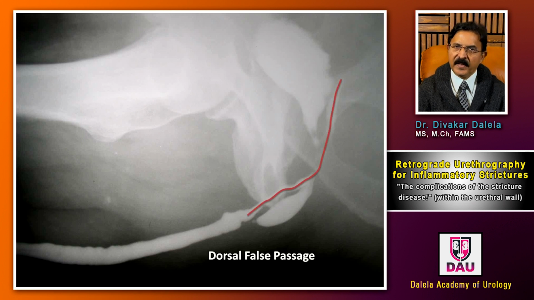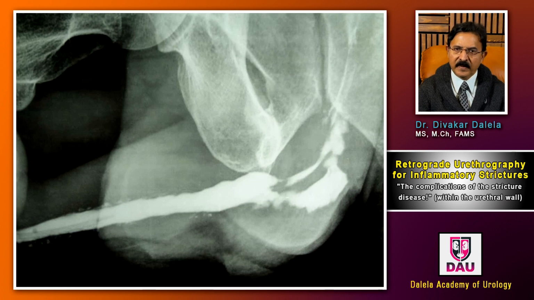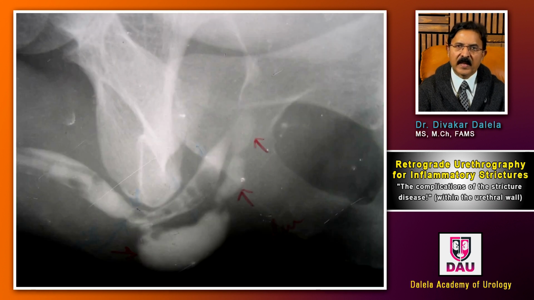Now this is a fairly long passage because somebody tried to dilate it and the dilator went in as high as behind the bladder, and it resulted in a very long false passage. In another retrograde urethrogram film, you see a stricture shown by the golden arrow, and then you see a large ventral false passage where the contrast has gone, and the red outline is showing you the false passage.